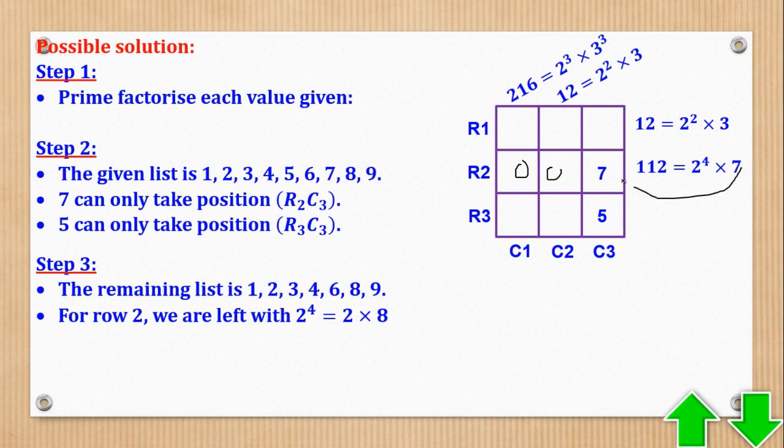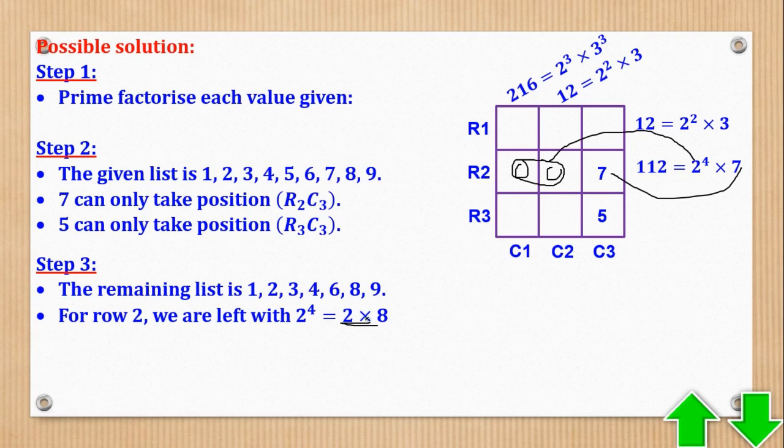This 7 has already gone here, meaning these two places must have a product which is equal to 2 to the power 4. So the product should be equal to 16. And that 16 is 2 times 8. Because we're using 2 times 8, because if we say 4 times 4, it means 4 will be repeating itself. Yet they want each value to appear once. So we can't use 4 times 4. The only option is now 2 times 8, which is this.